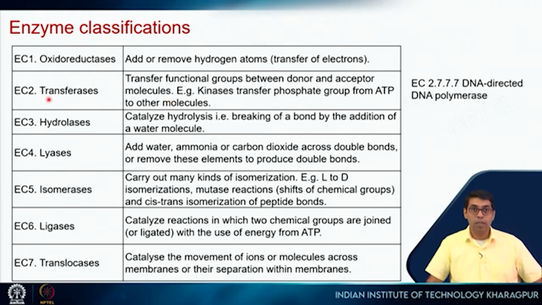So it comes under the class of transferases. That's why the first number is 2, and then there are subclassifications for which the subsequent numbers come in. Every enzyme has its own enzyme classification number, and from that number you can tell a lot about that particular enzyme.